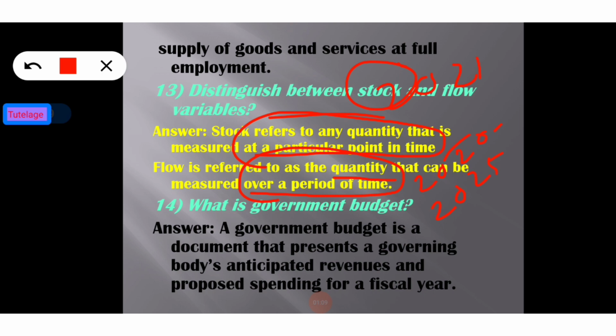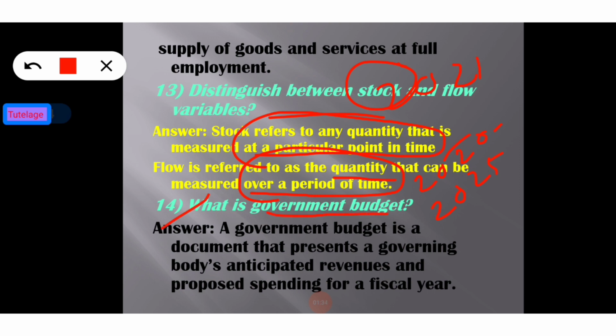But in the flow concept, there is no fixed point; there is a period of time, from the year 2022 to 2025. I think the concept of stock and flow variables is clear to everyone. Now move on to the next question.